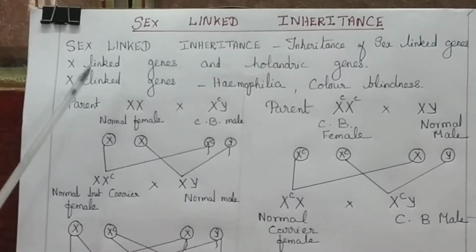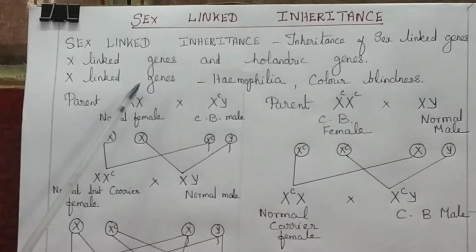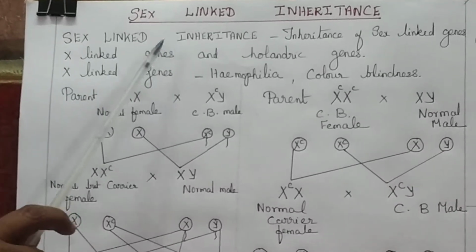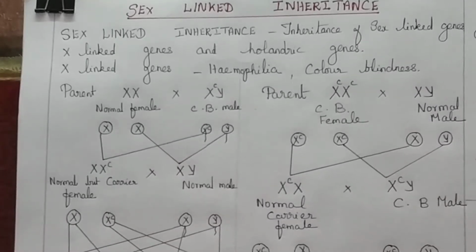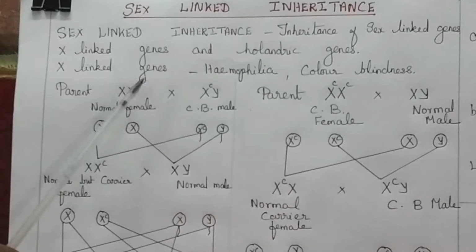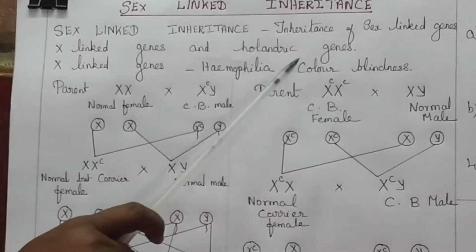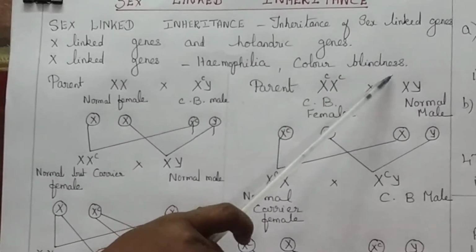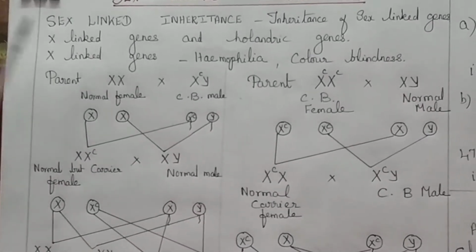Mostly sex-linked inheritance is seen in males, because they are hemizygous. Sex-linked inheritance is more common in males than in females. Now we'll see some examples of X-linked inheritance. First is hemophilia, color blindness, and Duchenne muscular dystrophy. These are some of the examples of X-linked inheritance.